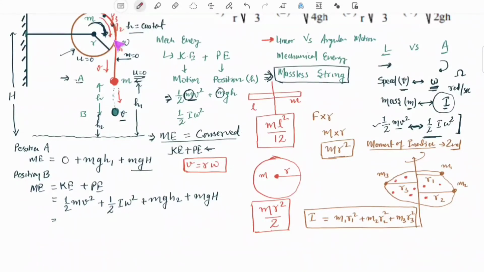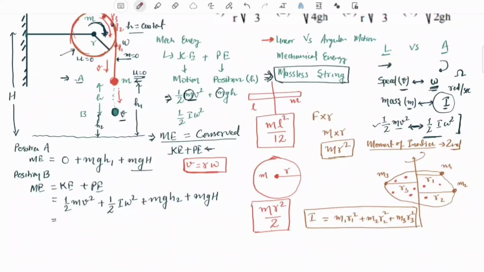Now you can see P2, P3, these are the common points on the disk as well as the string, and we assume that there is no slippage between disk and string. So the particles of the disk which are located on the outer periphery, that is at the contact point of the string, would also be moving at the same linear velocity v as the string or as the bob. So v is equal to r omega.